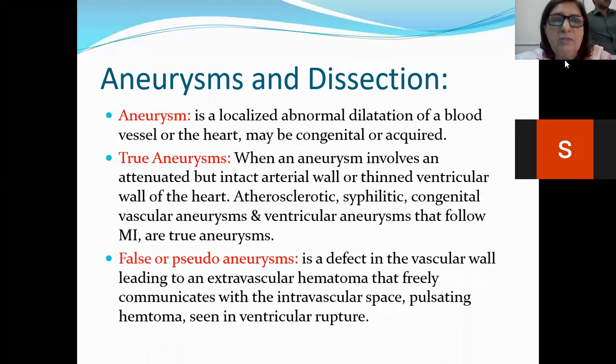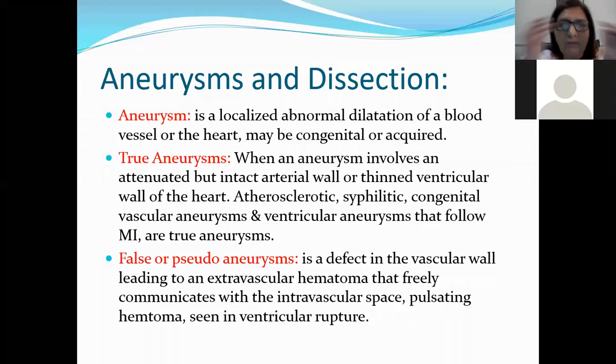So aneurysm is a localized abnormal dilatation of the blood vessel or the heart, which may be congenital or it can be acquired. It can also be in the heart as well. Then there are true aneurysms, false or pseudoaneurysm.